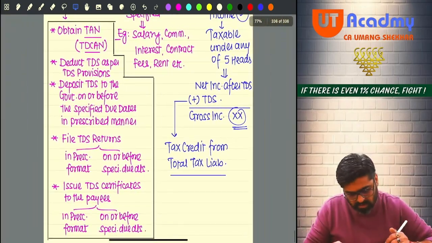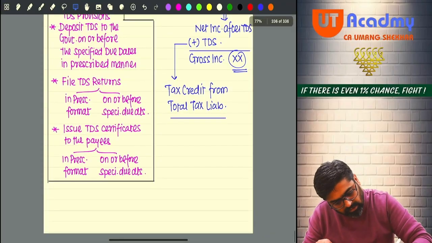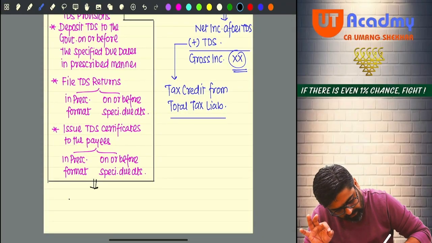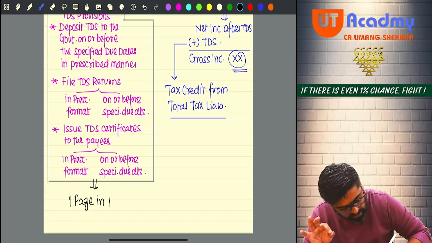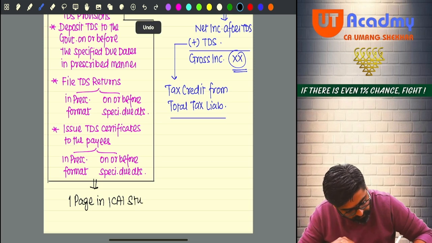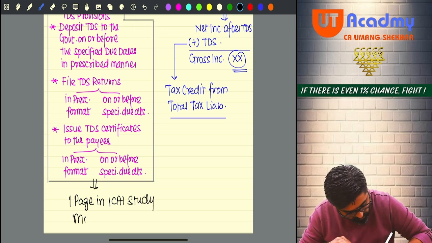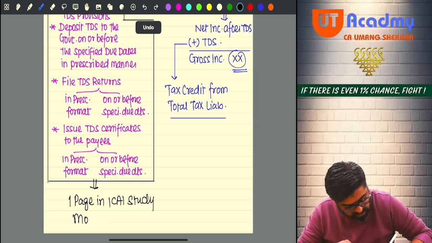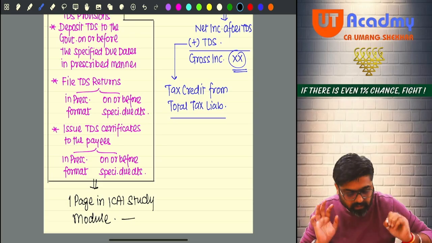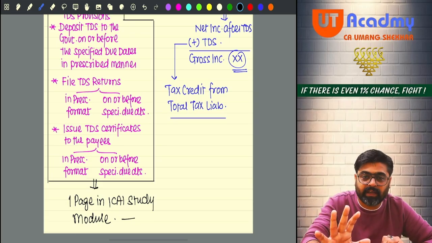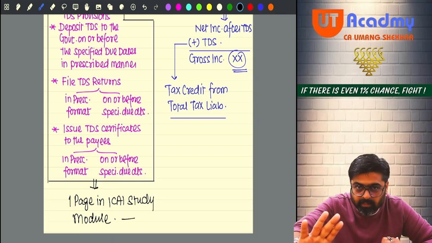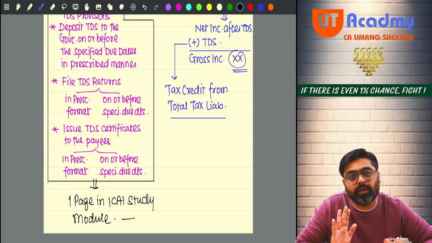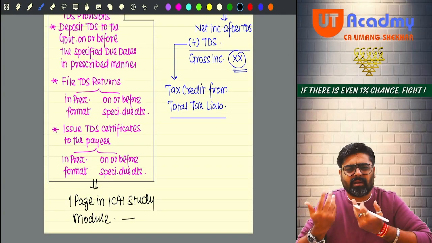For this, there is only one page in the ICAI study module, which I will tell you to refer. That's it. One page in the ICAI study module will cover this entire procedural part for you. Getting my point? So that one page we'll read.